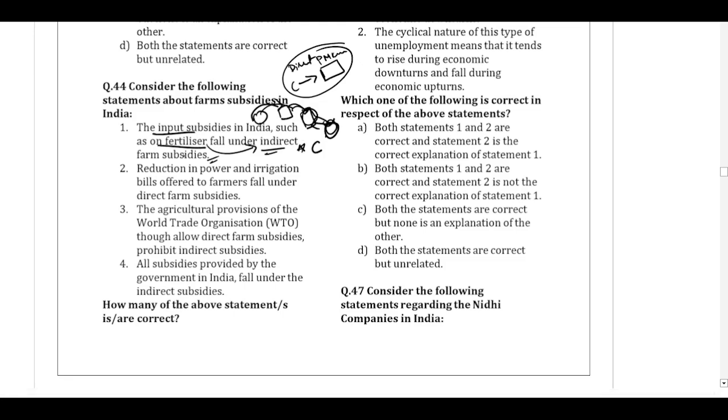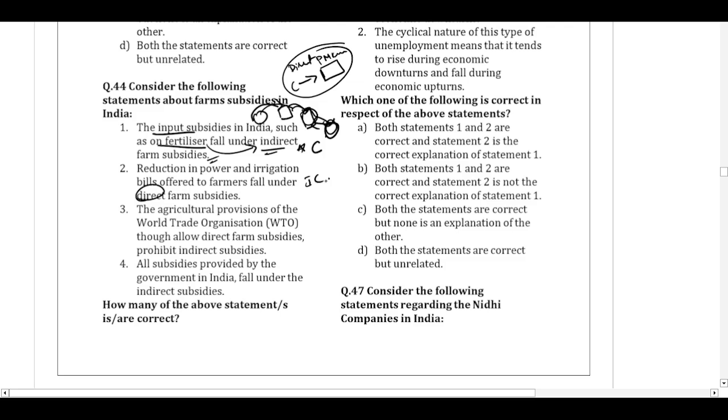Then statement 2, reduction in power and irrigation bills offered to farmers fall under the direct farm subsidies. If there is any reduction in the bill of the farmers when it comes to the power bills or the electricity bills, again the farmer is indirectly getting affected. So it is not under direct subsidies but under indirect subsidies. So this is incorrect.